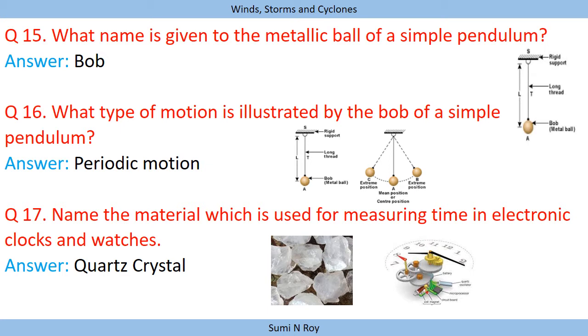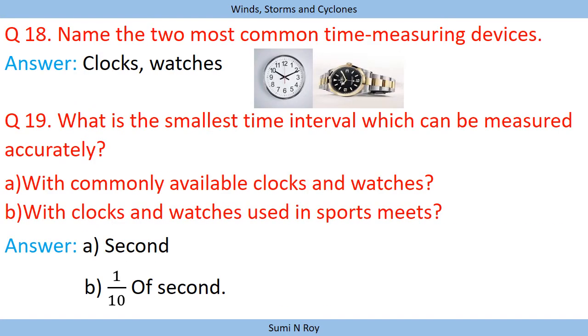Next, name the material which is used for measuring time in electronic clocks and watches. So quartz crystal. Quartz crystal is the material which is used for measuring time in electronic clocks and watches. The next question is: name the two most common time measuring devices. So the two most common time measuring devices are clocks and watches.